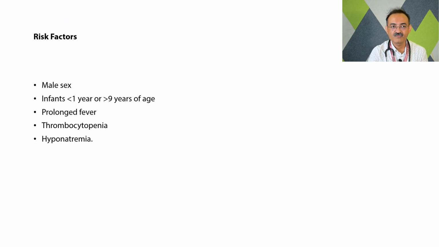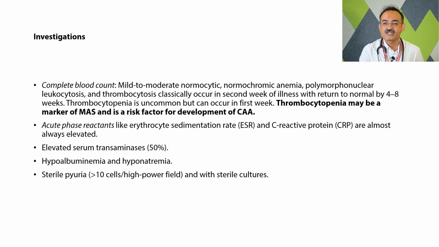And then what are the risk factors? Usually the risk factors are male sex, infants less than 1 year or children more than 9 years of age, prolonged fever, thrombocytopenia, and hyponatremia. Which investigations will we proceed with in Kawasaki disease? In the complete blood count, there will be anemia, which would be normocytic, normochromic. Then there will be neutrophilic leukocytosis.